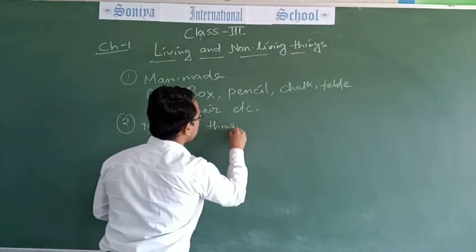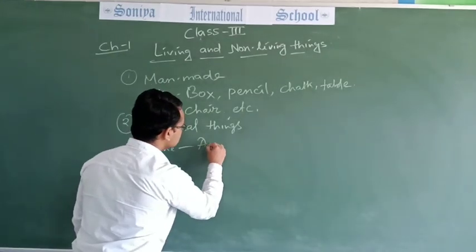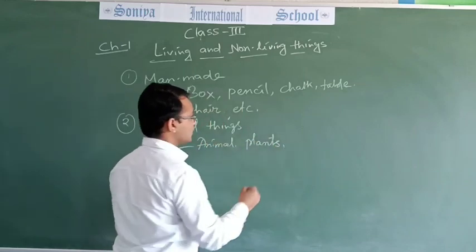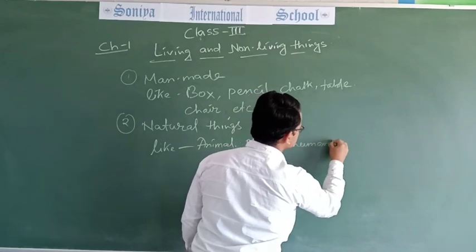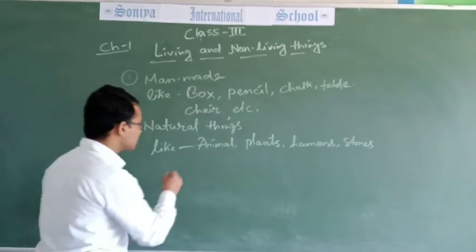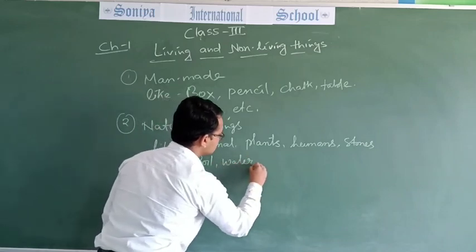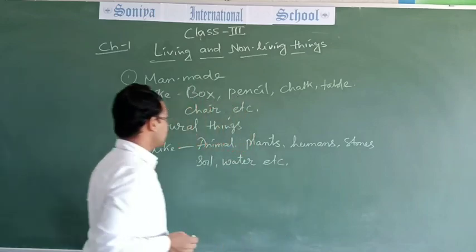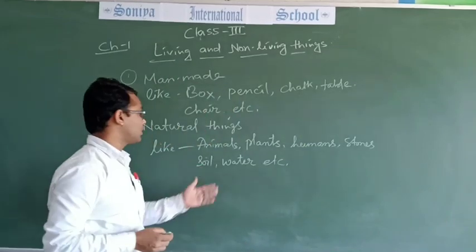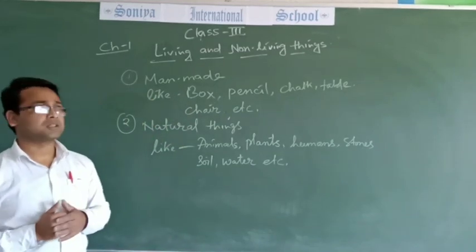Natural things are like animals, plants, humans, stones, soil, water, etc. These are natural things.